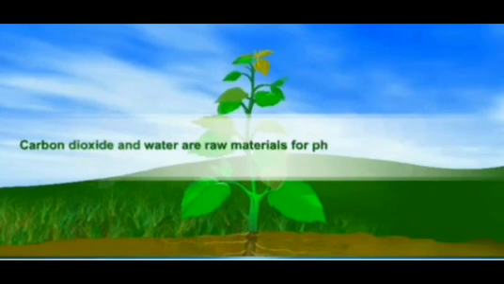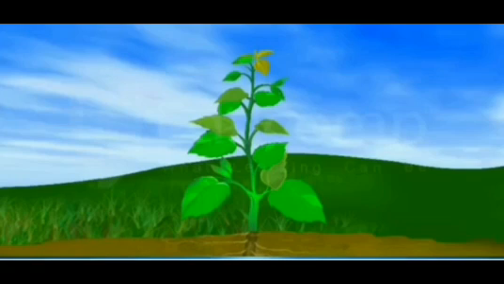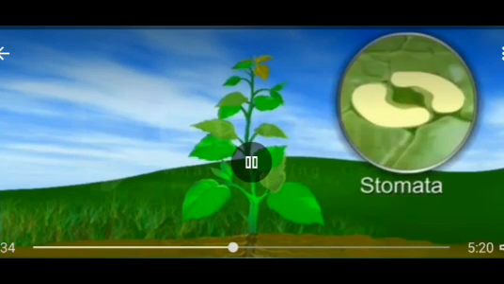Now, carbon dioxide and water are the raw materials for photosynthesis. Now, from where is carbon dioxide obtained? Plants absorb carbon dioxide from air. The carbon dioxide enters the plant through pores called stomata.